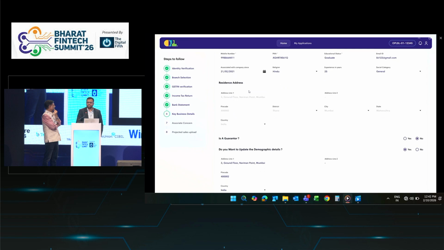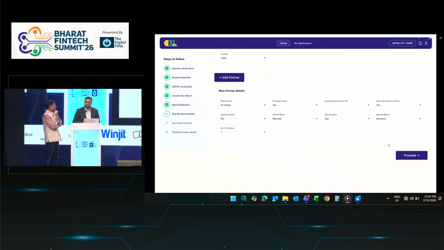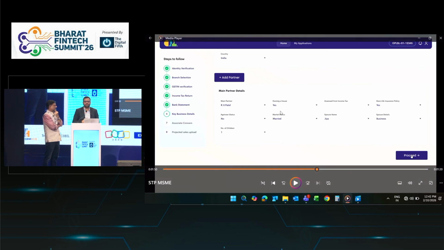Based on this data, we will fetch the commercial bureau of the entity and the consumer bureau of the partner. You can fetch a multi-bureau or a single bureau; whichever customization you want, you can configure it on the platform.